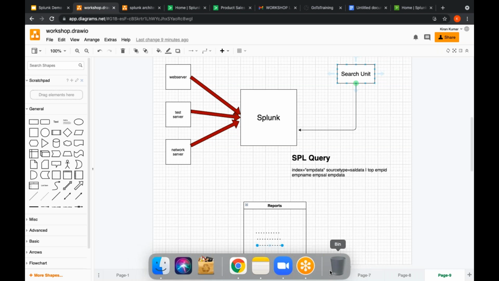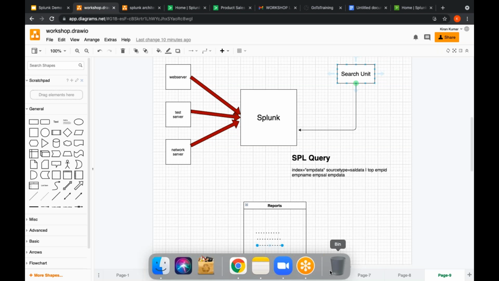Hi Kiran, I have a small question. Could we say that Splunk is a replacement for ELK, to some extent? Because I'm a backend developer using microservices, and I use ELK for monitoring logging issues.